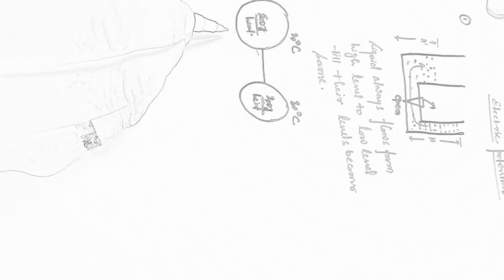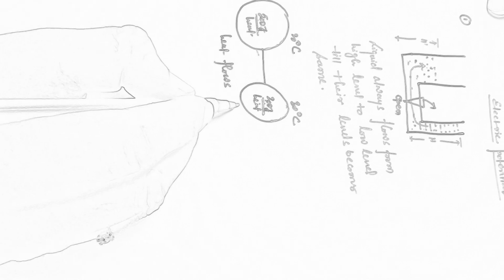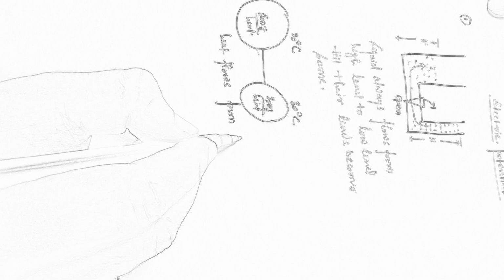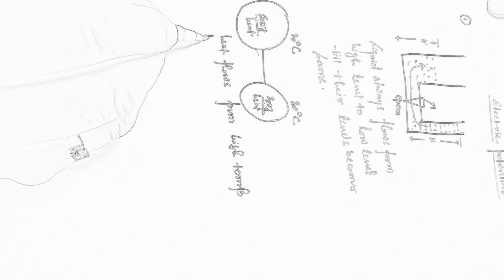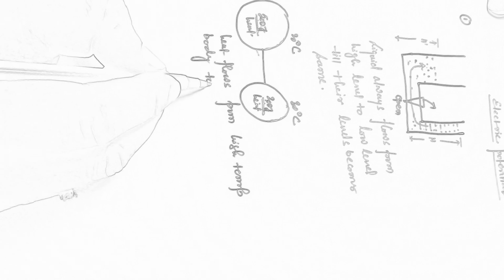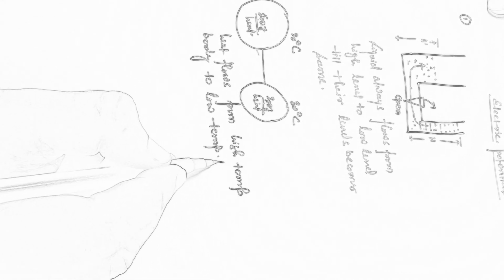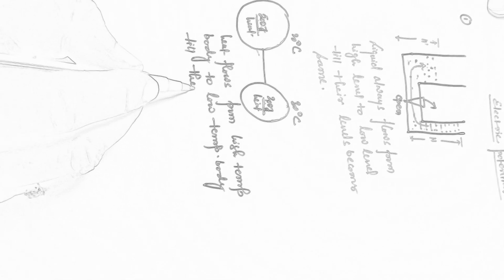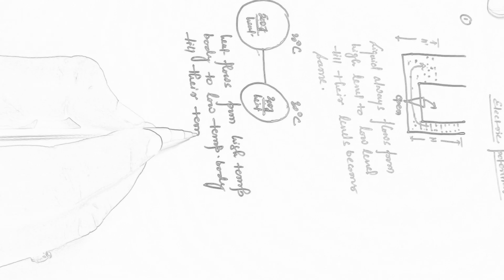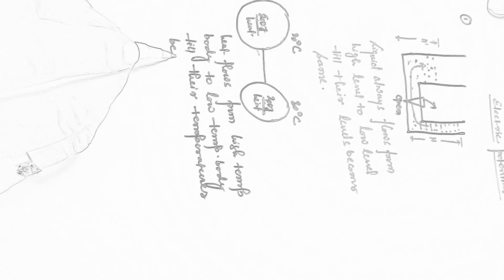As discussed above, heat flows from the high temperature body to the low temperature body till their temperatures become the same.